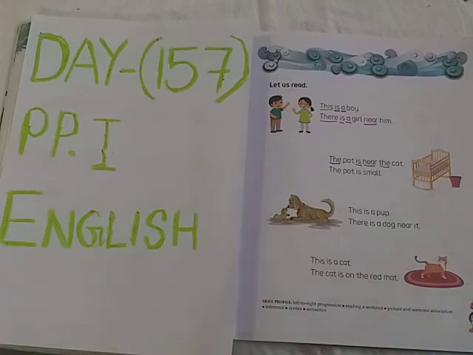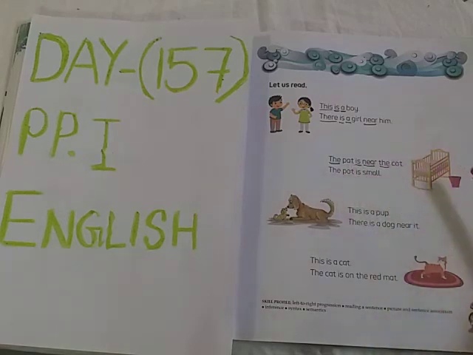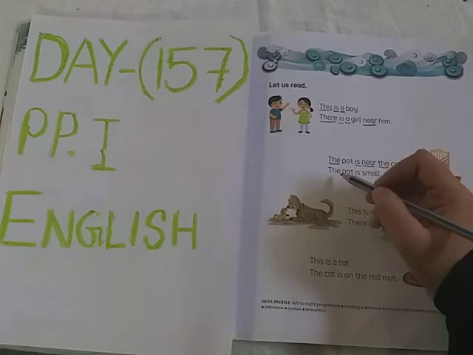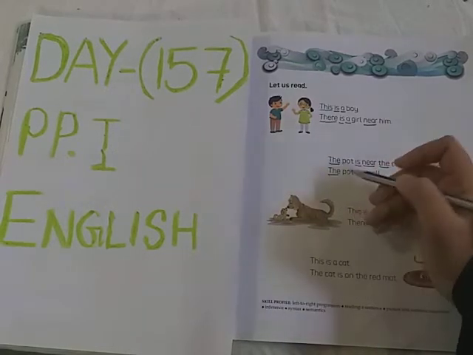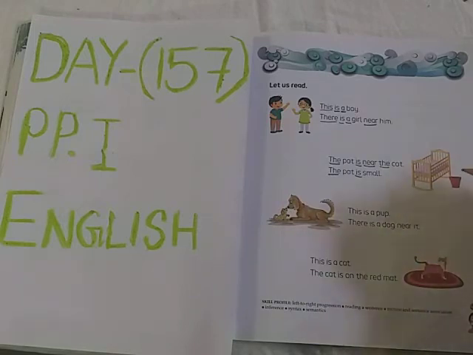See the next sentence now. T-H-E, the. P-O-T, pot. I-S, is. S-M-A-L-L, small. The pot is small. You can see the pot is small. So here, which is the sight word? This is the sight word. Is is also a sight word.